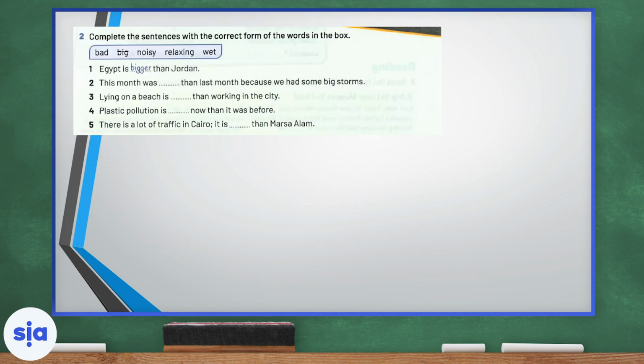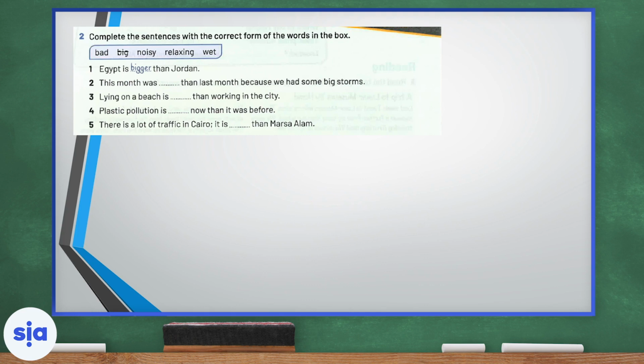Now let's move on to complete the sentences with the correct form of the words in the box. We have bad, big, noisy, relaxing, and wet. These are comparative adjectives. Number 1 is done. Let's read it together. Egypt is bigger than Jordan. Here we compare Egypt to Jordan, and big is a short word, so it turns into bigger. We add ER and 1 extra G.